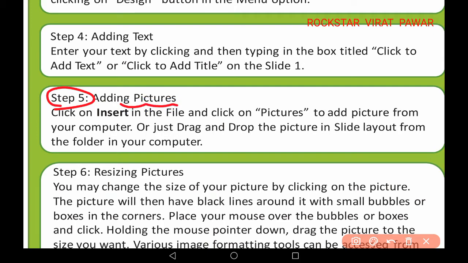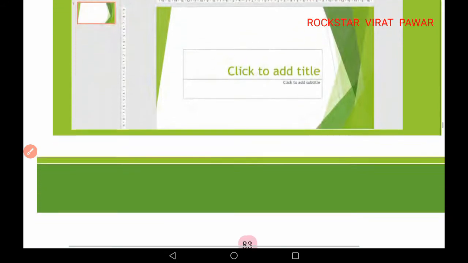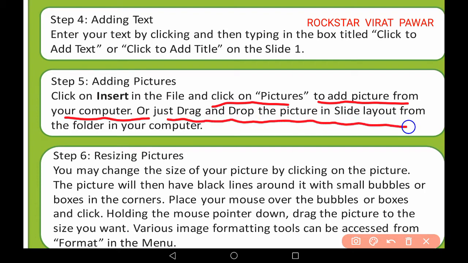In this you can add a picture also. For the picture addition, you should go to insert in the file and click on picture. Where is the insert button? Now see, in this video I will tell you, here is an insert button. See, in this column you find file, home and insert. In this you should go to the insert button and select the picture, add the picture, and when you click on pictures, you can add pictures from your computer, or just drag and drop the pictures on the slide layout from the folder in your computer.